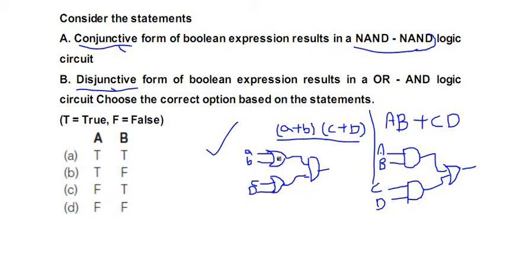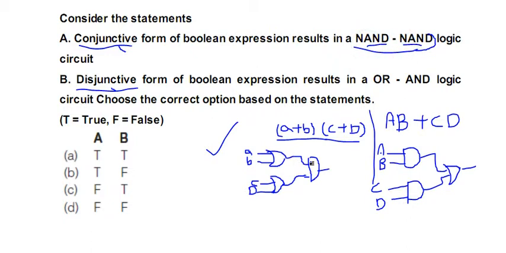To implement this expression, we need two OR gates and one AND gate. So in the given question, it is NAND logic.